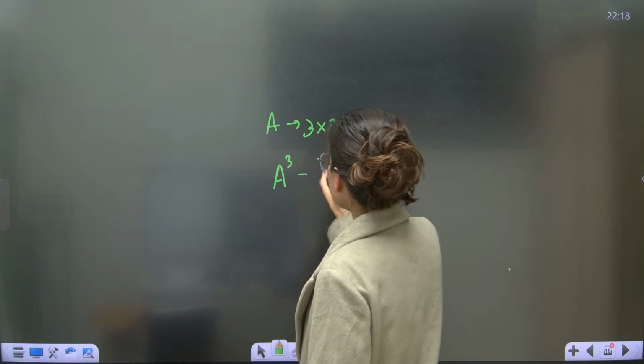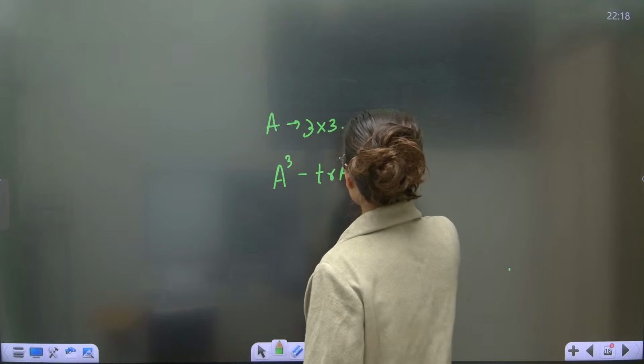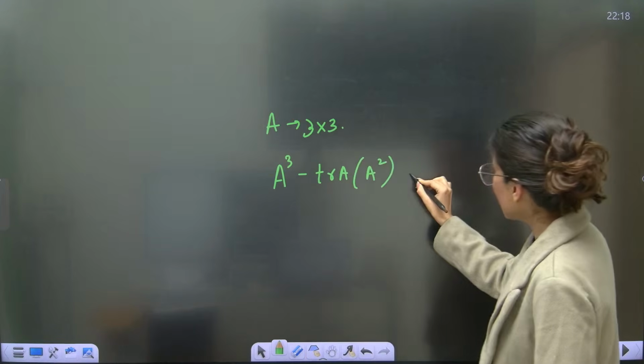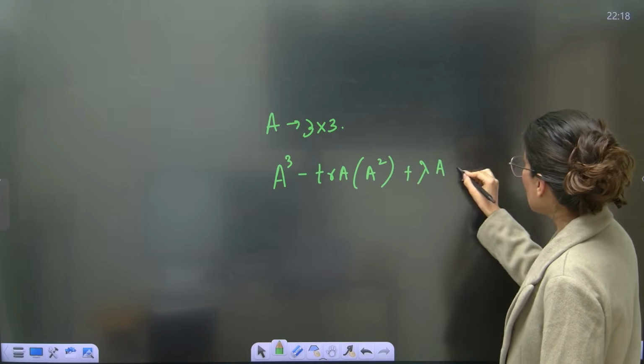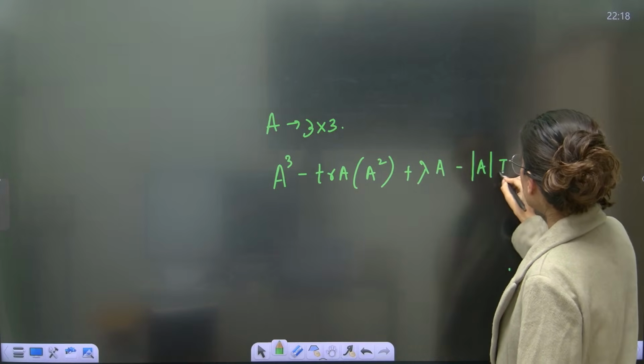So A cube minus trace of A square. Then you are going to have some lambda times A. Then you are going to have minus determinant AI is equals to 0.